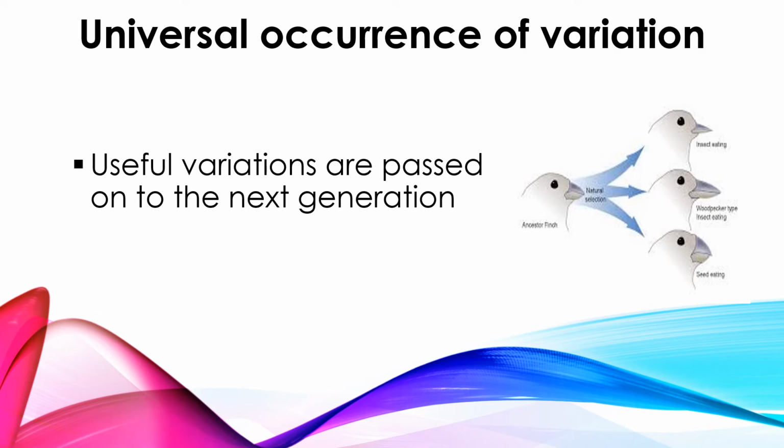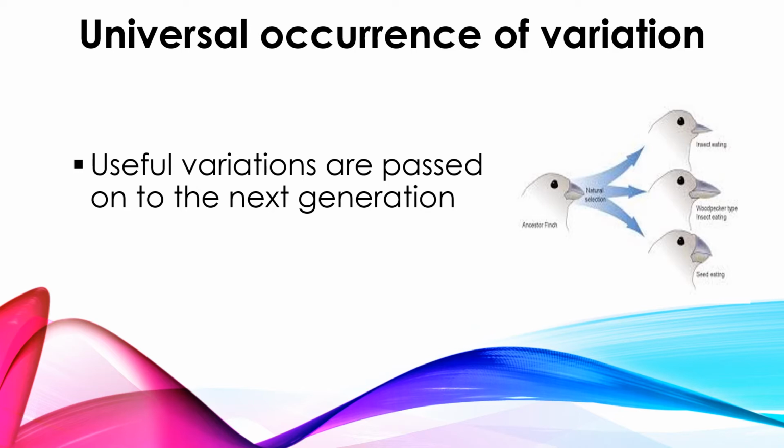This is the third fact he mentioned regarding this universal occurrence of variation. If there is a struggle, a competition, surely it is leading to the occurrence of variation, right? What do we mean by this variation? For example, if there is competition among the same kind of organisms or species, surely they have to modify themselves to survive in the changing environment. Unless there is this variation or modification, it could not survive in the changing environment.